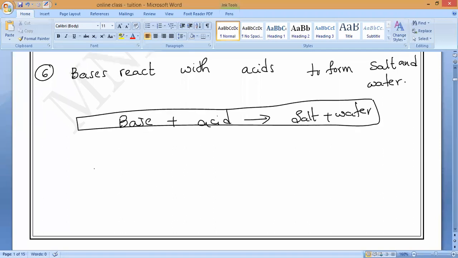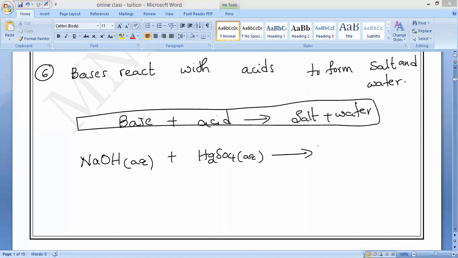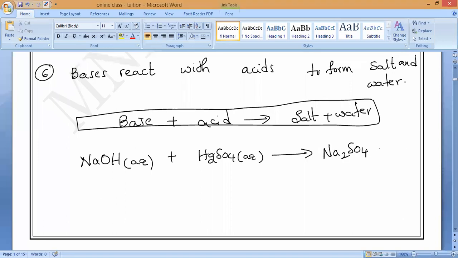Now, any example, anybody? Sodium hydroxide is one of the strongest bases, correct? So sodium hydroxide in aqueous state will react with sulfuric acid, H2SO4, which is also in aqueous state. What do you get as the products? Anybody? Speak. Sodium sulfate, Na2SO4, in aqueous state, plus H2O. That is what we used to get.